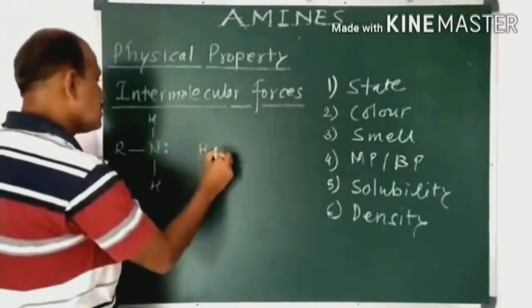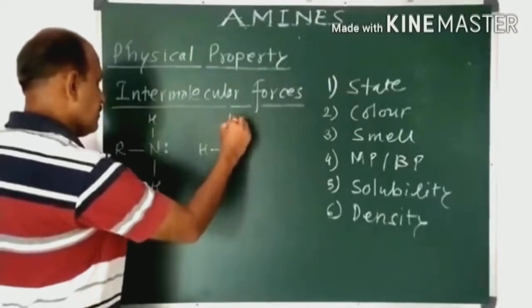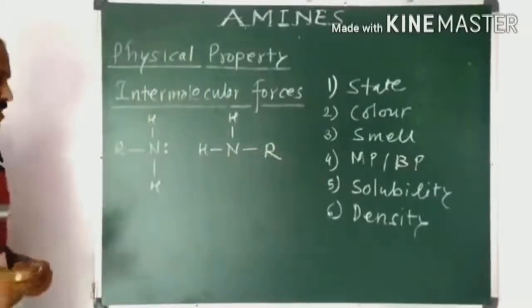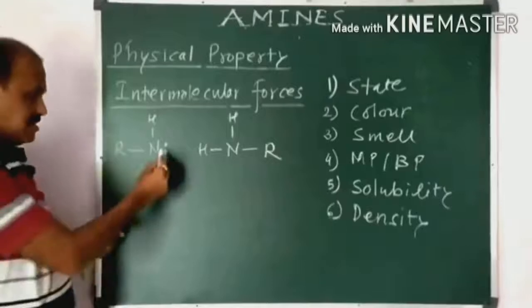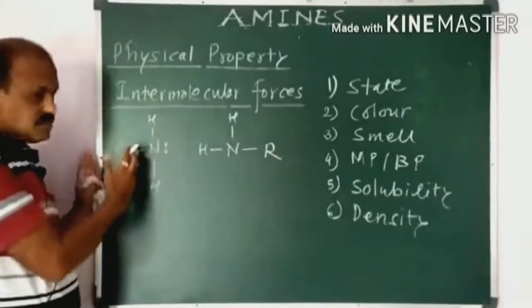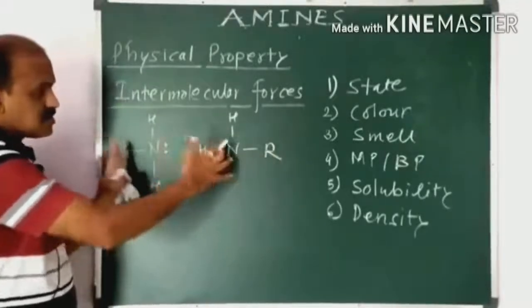Then we draw another molecule. This is one molecule and this is another molecule, and we have to observe the intermolecular attraction.